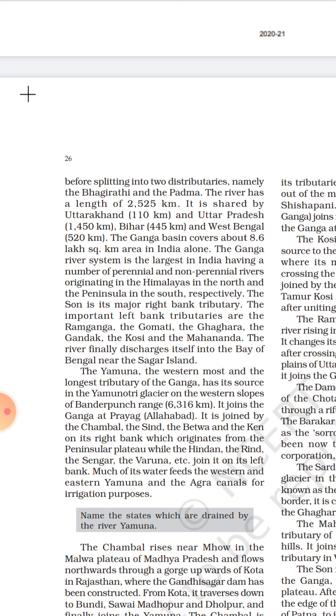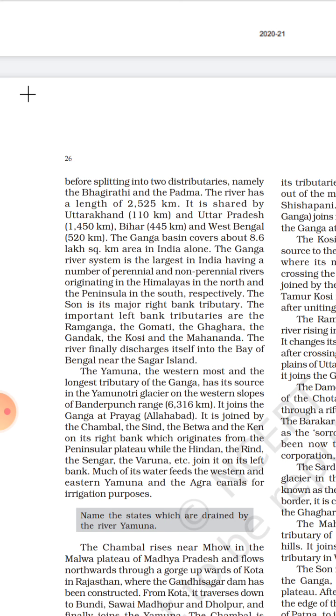The river has a length of 2525 kilometers, and you have to compare it with various river systems that we have studied. Indus is approximately 2880 kilometers, so Ganga is a little bit less in comparison to Indus. It is shared by Uttarakhand 110 kilometers, Uttar Pradesh the most at 1450 kilometers, then Bihar 445, and West Bengal 520 kilometers. The Ganga basin covers about 8.6 lakh square kilometers in India alone, because it also flows through Bangladesh.